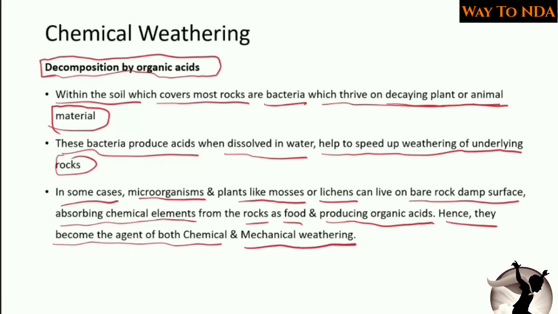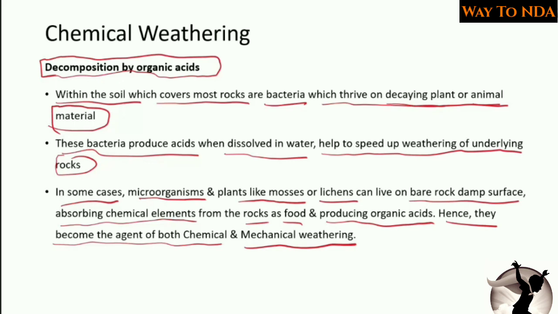So what happens in this decomposition by organic acids is that the soil which is on the rocks has a lot of bacteria living in it, and these bacteria are producing acids. Okay, and when these acids come in contact with the rock, they react on the rock, and due to this reaction the minerals are worn away and the rock gets loosened up.